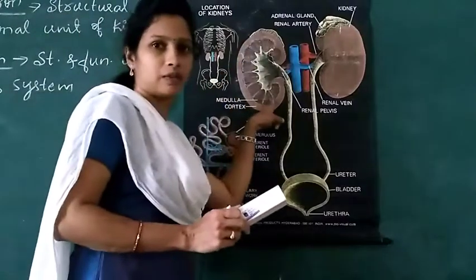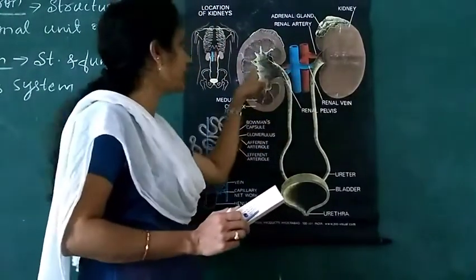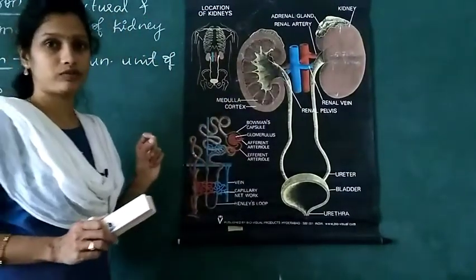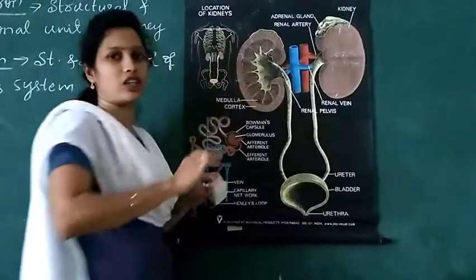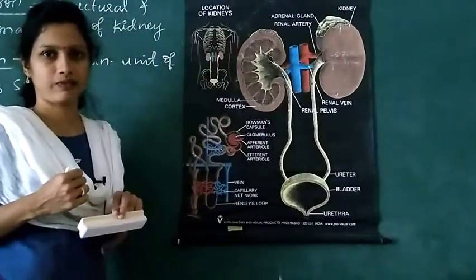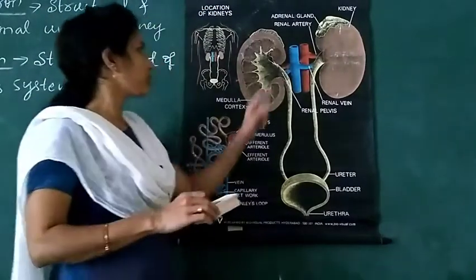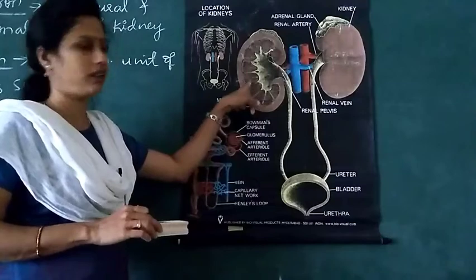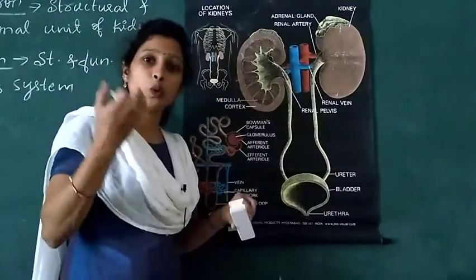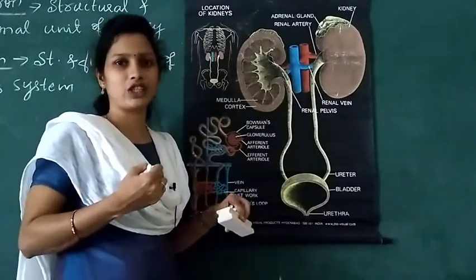Inside the kidney, millions of nephrons are present. Inside the kidney, in the nephron, the filtration of blood takes place. Filtration means blood gets filtered in a nephron, which separates the waste present in the blood and produces filtrate.